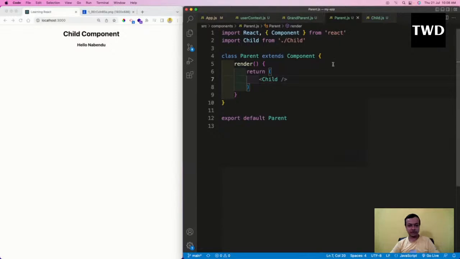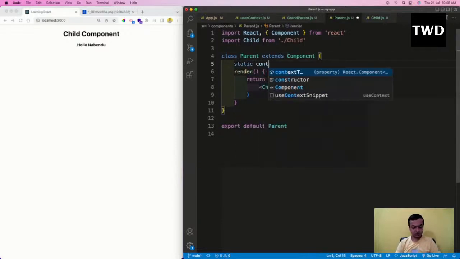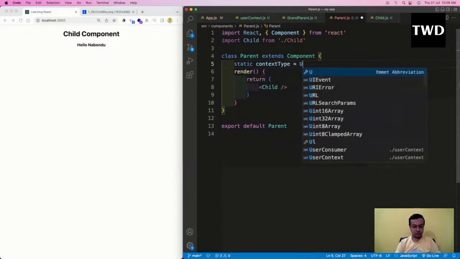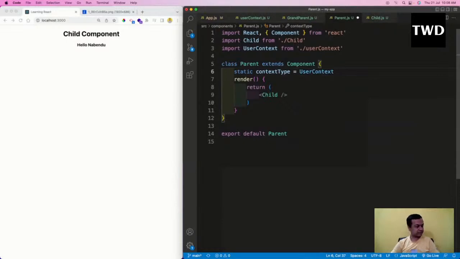So in the parent, I'm going to do a static contextType equal to UserContext.